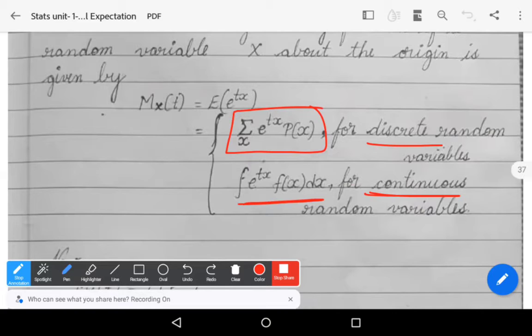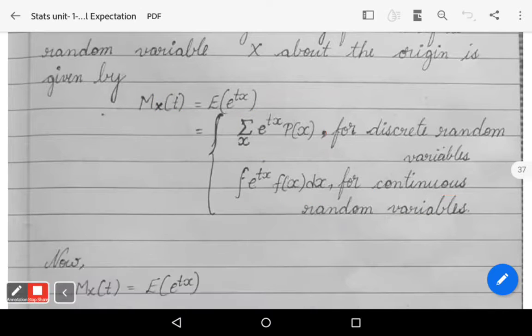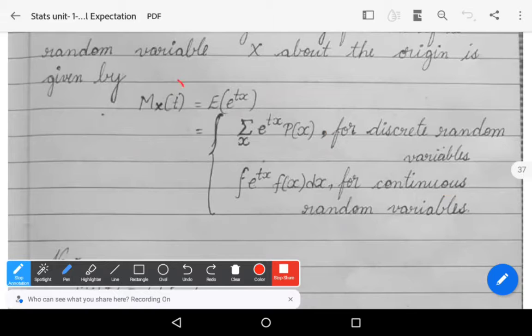So observe that this is one of the very important definitions: the moment generating function of a random variable, which is simply denoted by MGF. The moment generating function of a random variable capital X about the origin is denoted by M_X(t).